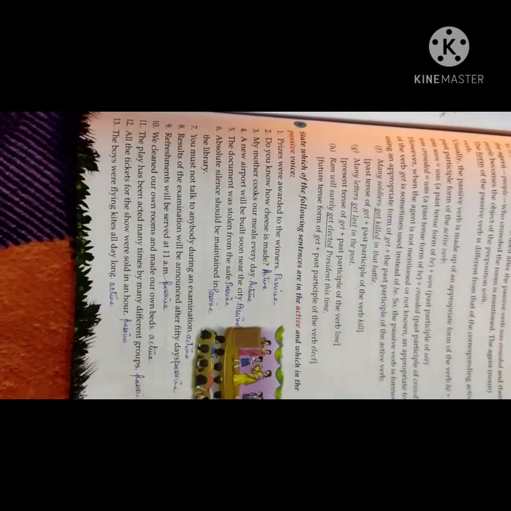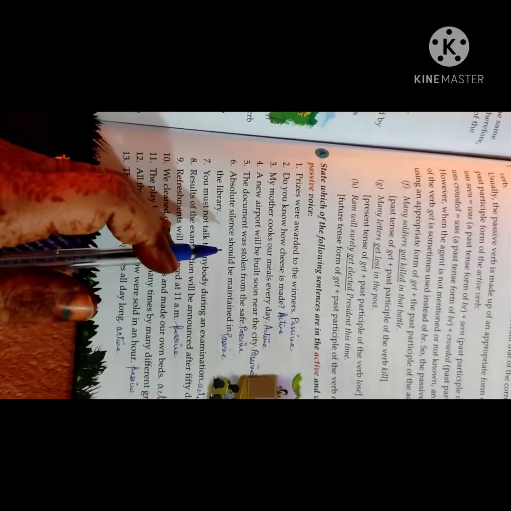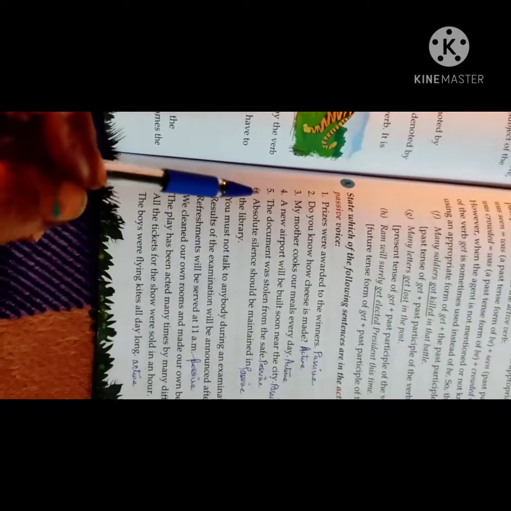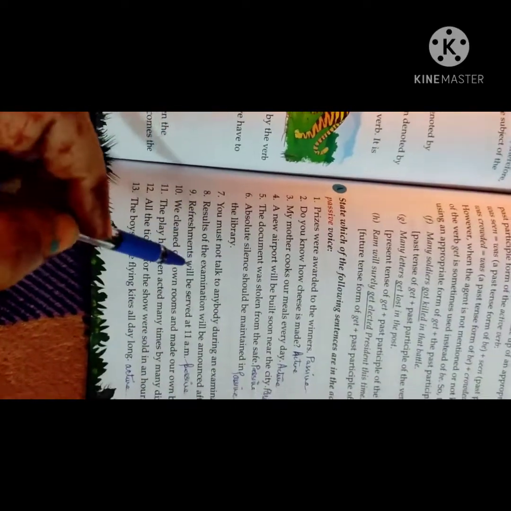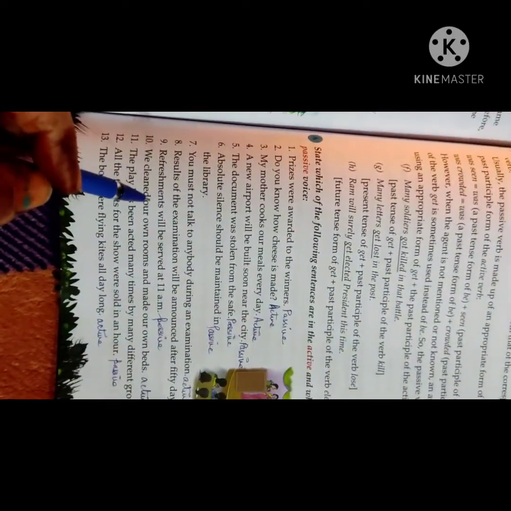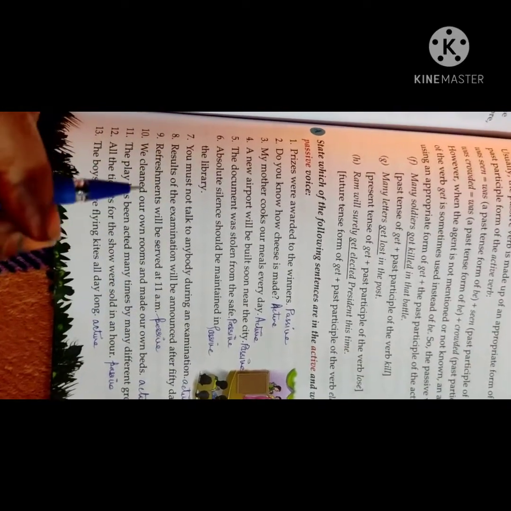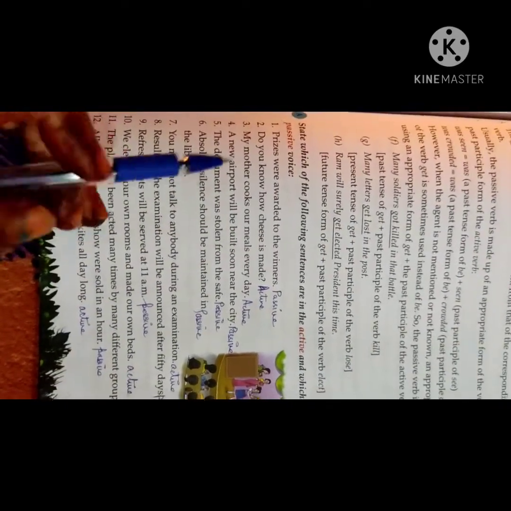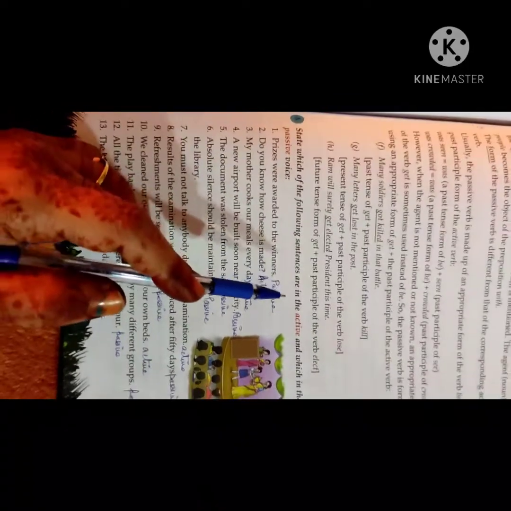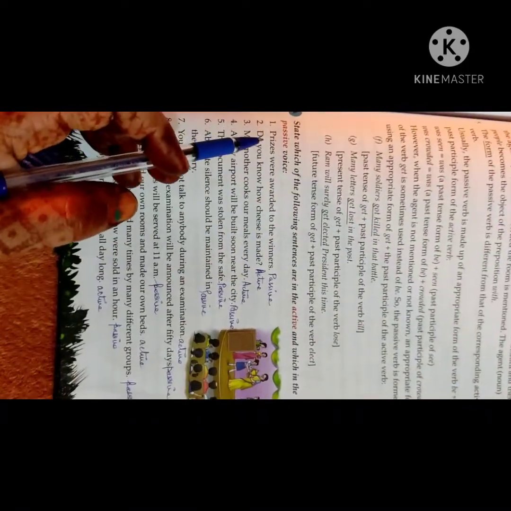Now we have one exercise given. We have a lot more to study about active and passive, but we have an exercise given. Let's do this exercise, and after that we'll study more about active and passive voice. State which of the following sentences are in active and which in the passive voice.